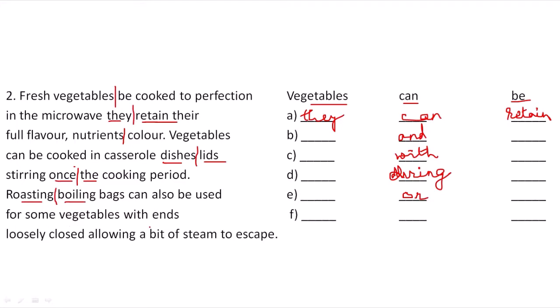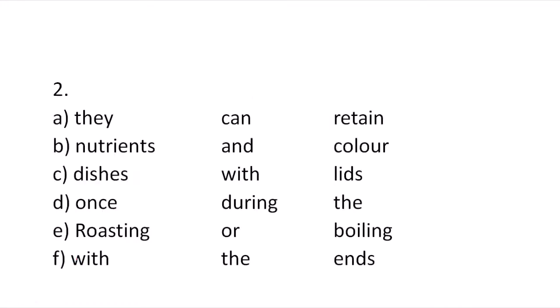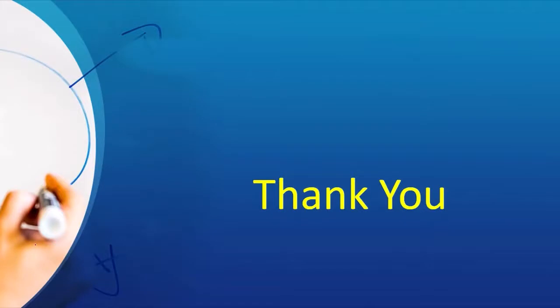For some vegetables with the ends: the missing word is the, the before word is with and the afterward is ends. Loosely closed, allowing a bit of steam to escape. There is no missing word there. On the screen I have given the text. You can note it down, and after that you can practice also. Thank you so much.